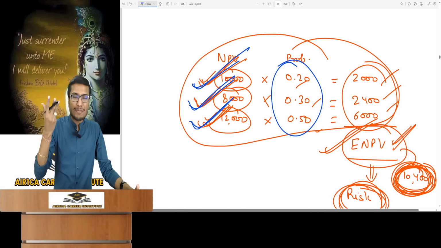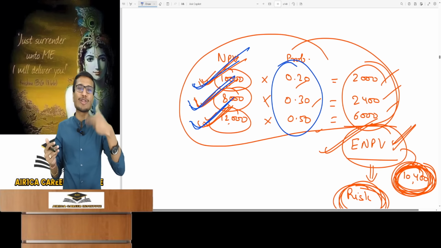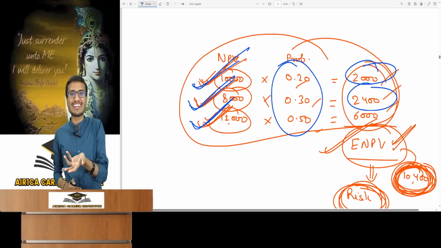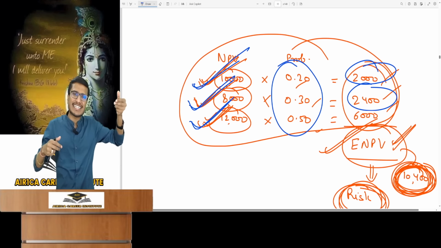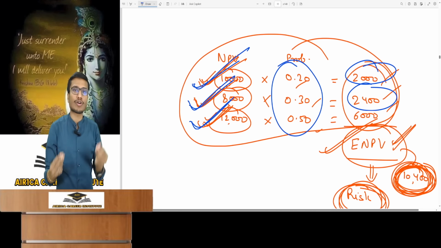So can't you find out what NPV you will get from the project on average? What will you get on average? You will call that expected NPV, probability into NPV. That's the calculation I've taught. What I taught as expected return is expected NPV. Return was just in percentage terms; here NPV is in amount terms. Logic, formula, everything will be applied exactly the same.